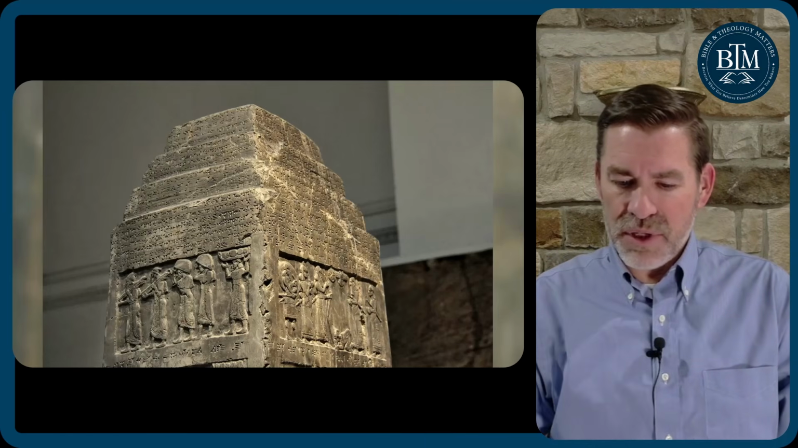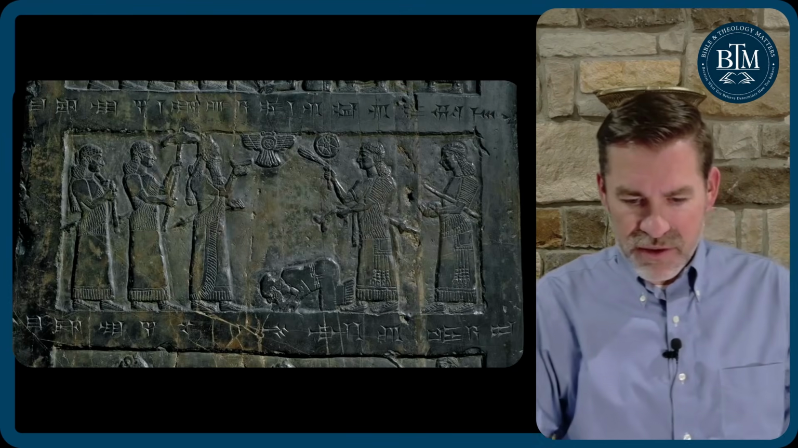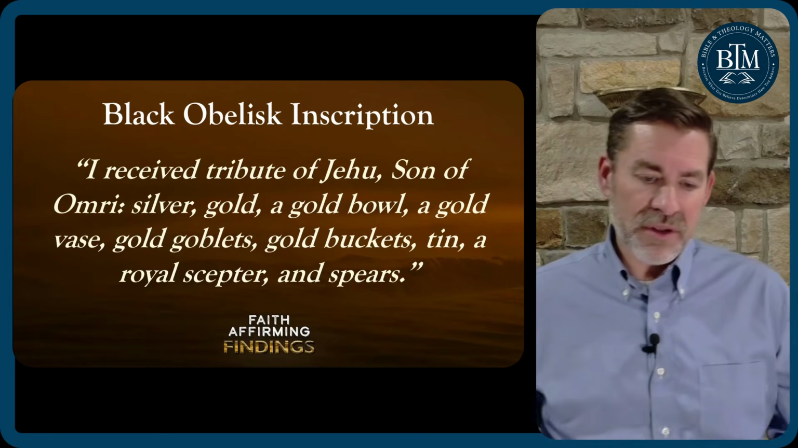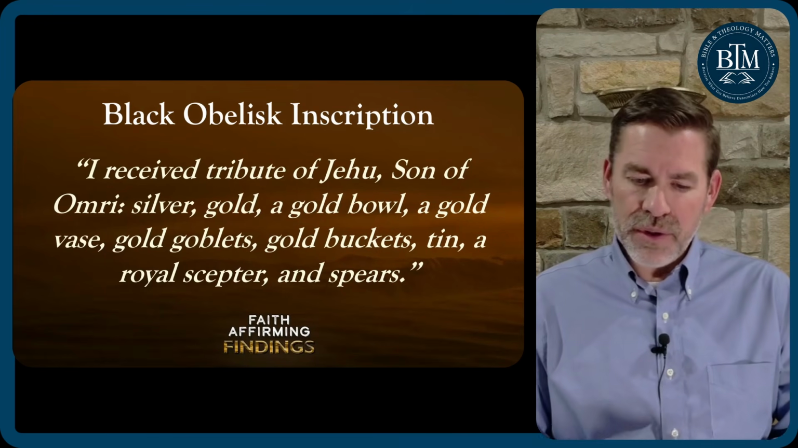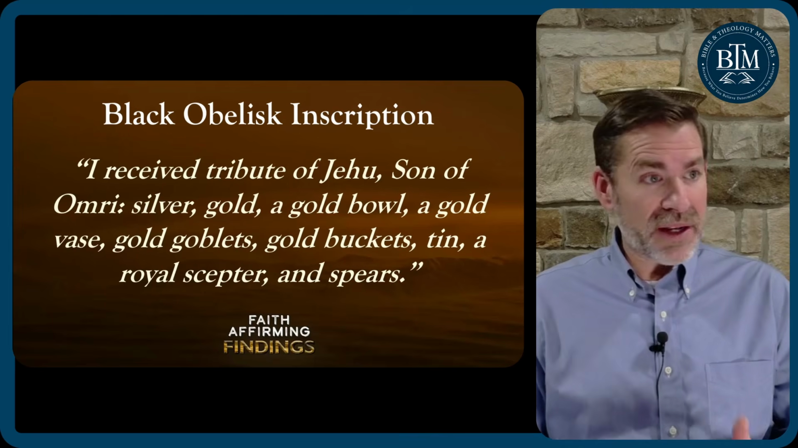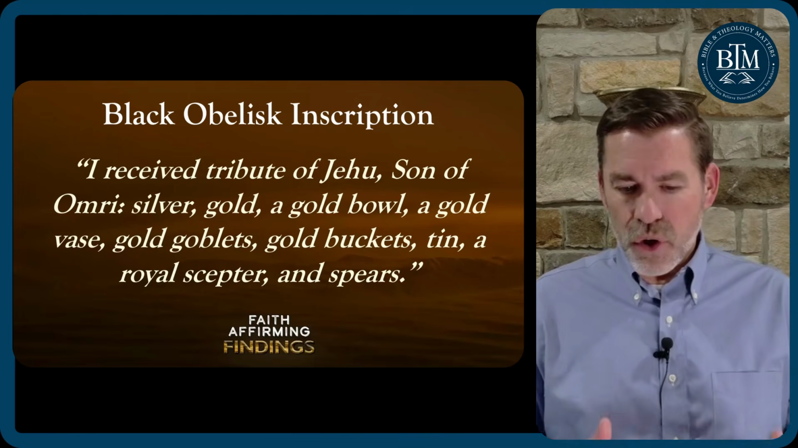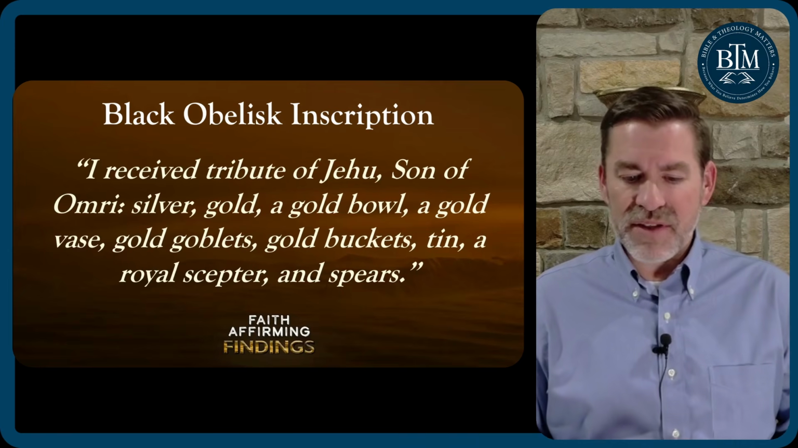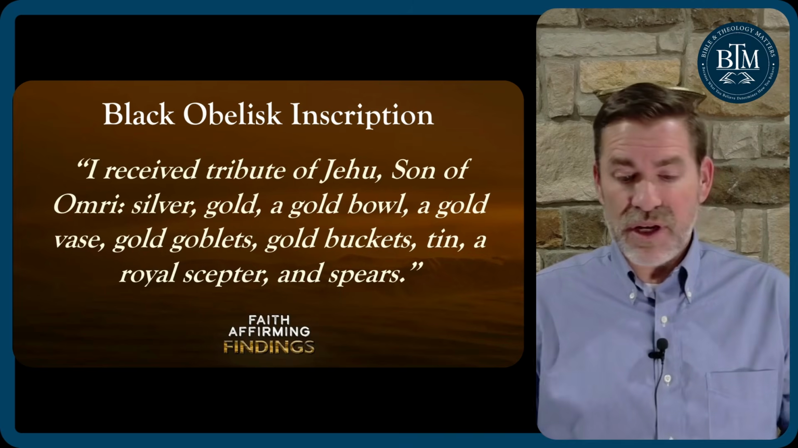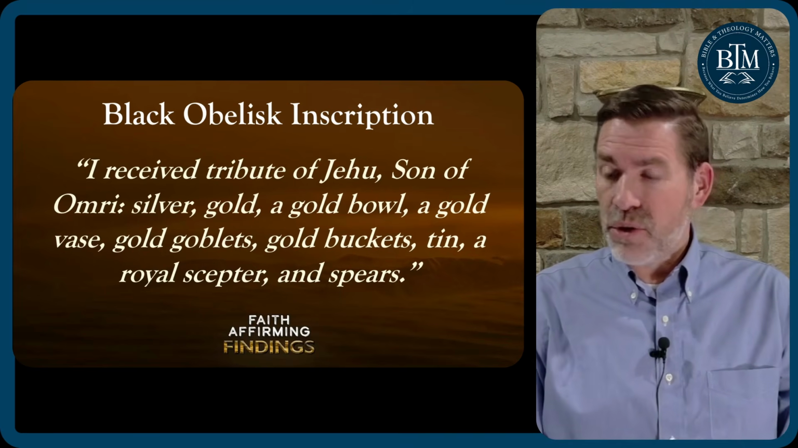There are 13 additional Israelites depicted around the obelisk, paying tribute to Shalmaneser. Above this you've got an inscription, and the Black Obelisk inscription reads, "I received tribute of Jehu, son of Omri." Significant, mentioning Jehu and Omri, so we know who that depiction is. Silver, gold, a gold bowl, a gold base, gold goblets, gold buckets, a royal scepter, and spears. These are the things that Jehu gave to Shalmaneser, according to the Black Obelisk.